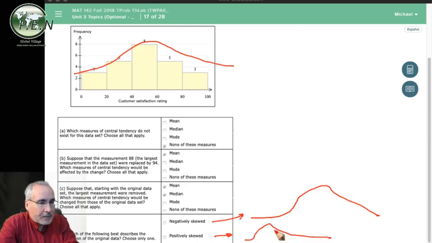Okay, some of us focus on the lump, but what we need to focus on is the outlier section, the lower part. So this is what a positive skew looks like. That's what a negative skew looks like, just in case you run into one of those. And that will take us through this question, which, what are we? This must be 17, and then we'll move on to the next.